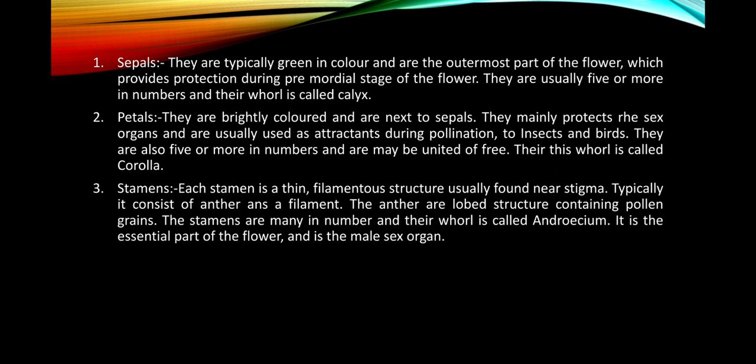Then we have the stamen. You know that it is the male sex organ of the flower. Each stamen is a thin filamentous structure usually found near the stigma, and typically it consists of an anther and a filament. The anther is a lobed structure containing the pollen grains. The stamens are many in number, and their whole is called the androecium, and it is an essential part of the flower and is the male sex organ, as you know.